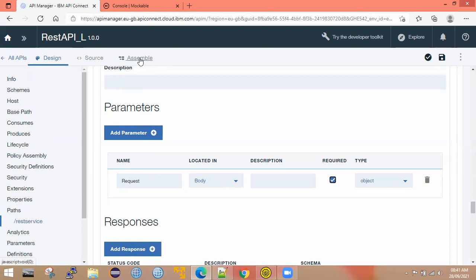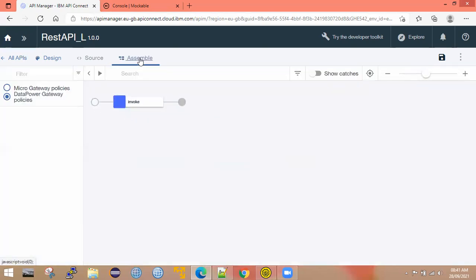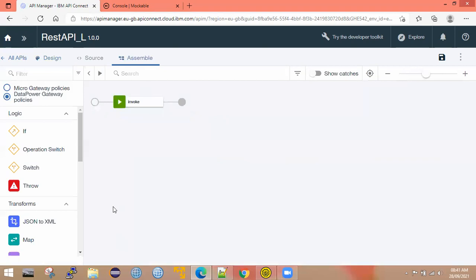Okay, now let's go to the assemble. Observe here, when I switch to assemble, by default there is an invoke policy. So whenever you create a REST API, by default in the assemble you can observe the invoke policy.